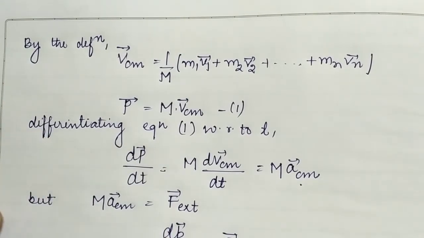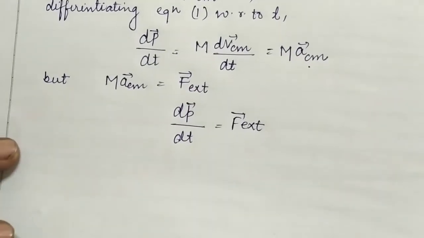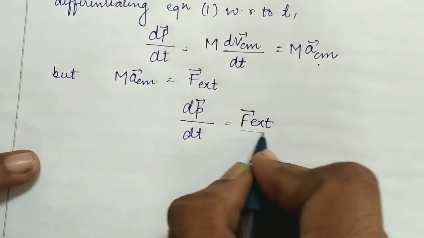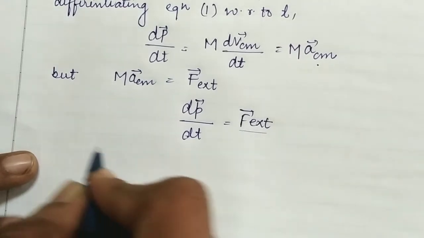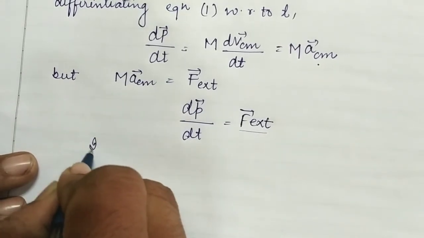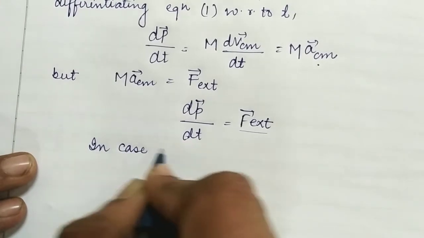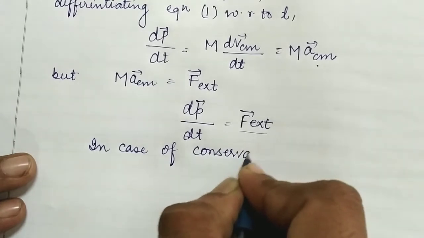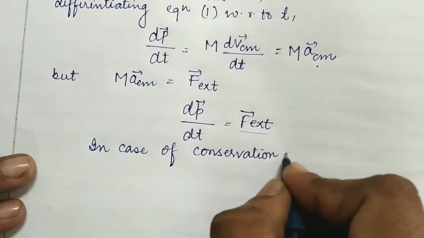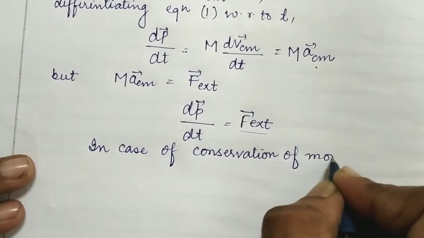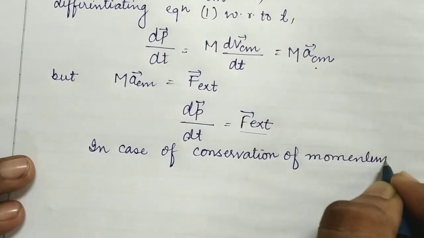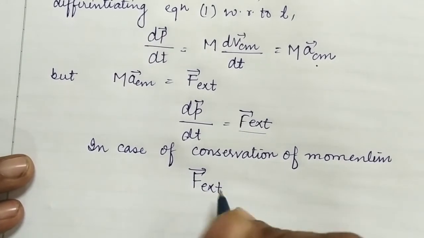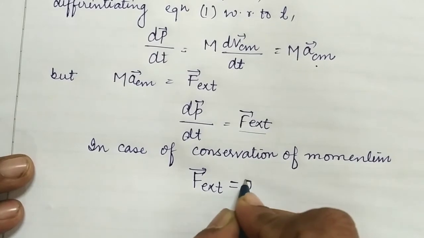And students, in case of momentum conservation, the algebraic sum of all the forces acting on the body externally should be 0.